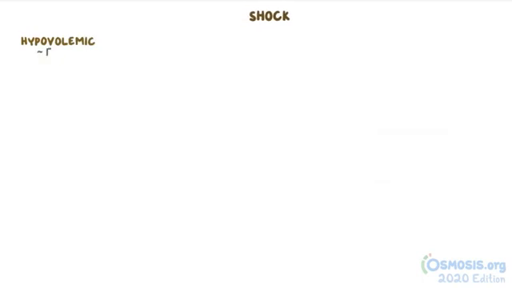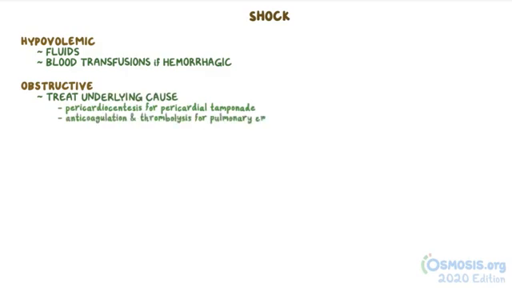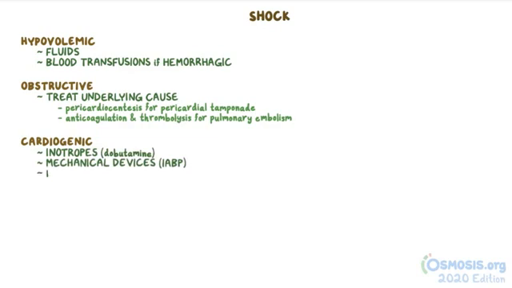Hypovolemic shock is treated with fluids and blood transfusions if it's hemorrhagic. Obstructive shock is treated by treating the underlying cause, like a pericardiocentesis for a pericardial tamponade, or anticoagulation and thrombolysis for a pulmonary embolism. Cardiogenic shock is treated with inotropes, like dobutamine, mechanical devices like an intra-aortic balloon pump, and percutaneous coronary catheterization if a myocardial infarction is the cause.